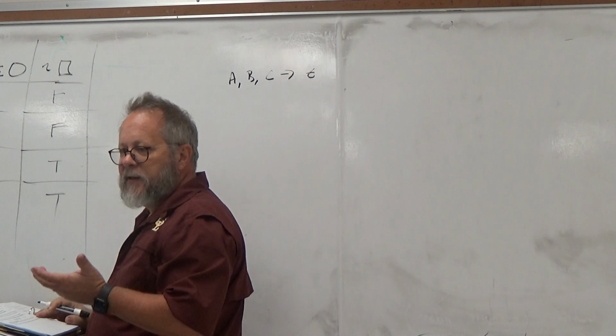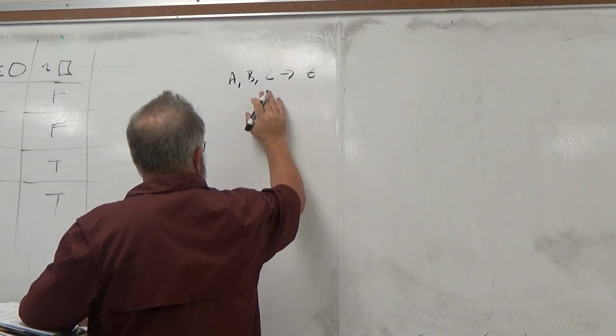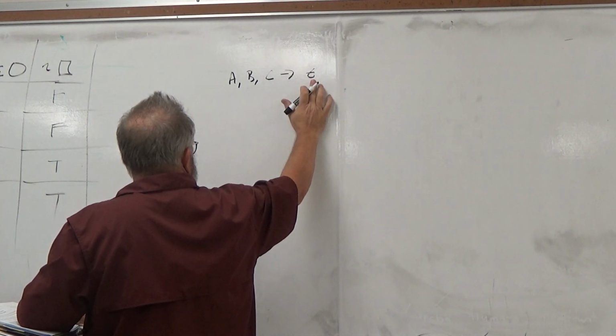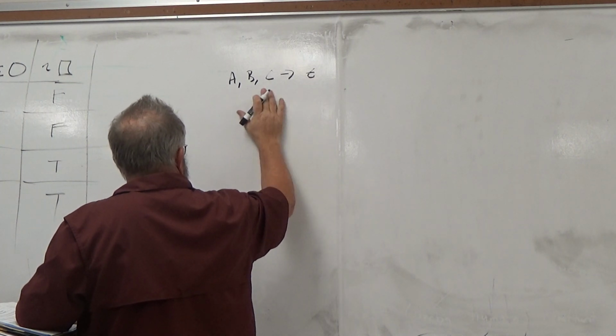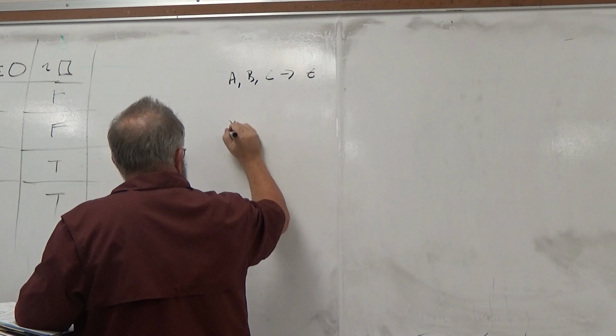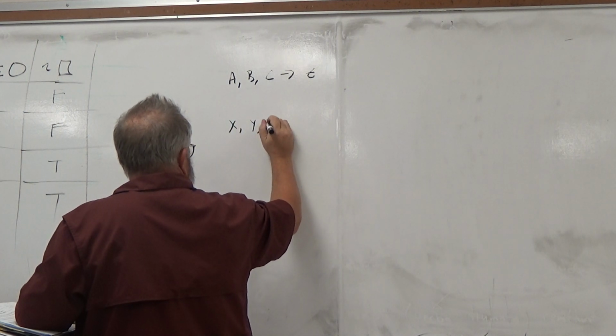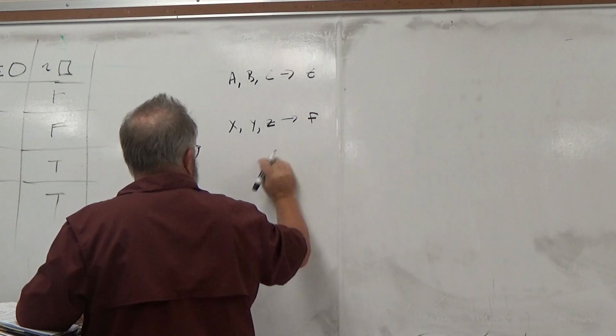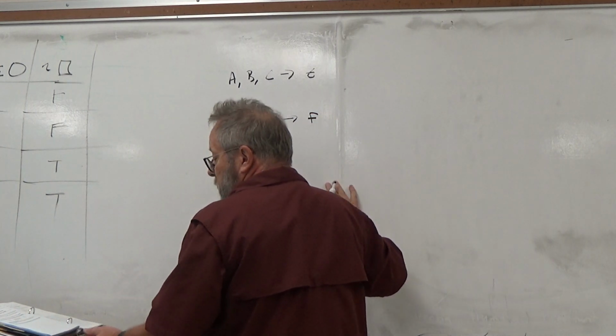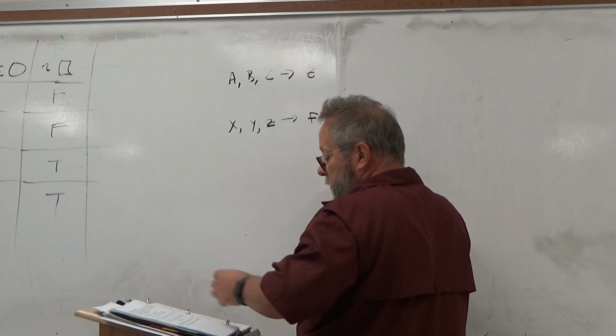Wherever you see an A, it's true, B, true, C is true. I'm going to use lowercase to signify that this is the truth value as opposed to a statement constant, okay? X, Y, and Z, those are all false. Wherever you see those, you're saying it's false, okay?